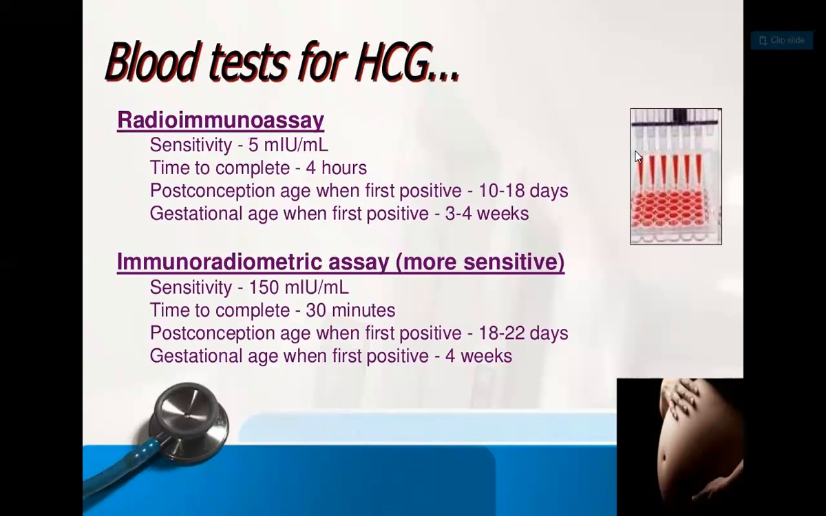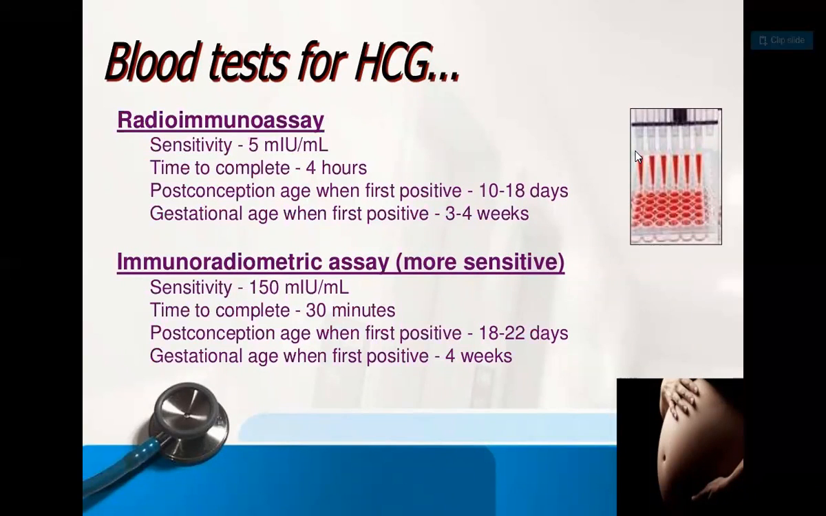So that is radioimmunoassay, that is what you see: the sensitivity, time to complete, post-conception age at first positive, and gestational age at first positive. The sensitivity is 5 mIU per ml, the time to complete is 4 hours, and the post-conception age at first positive is 10 to 18 days. The gestational age at first positive is about 3 to 4 weeks.